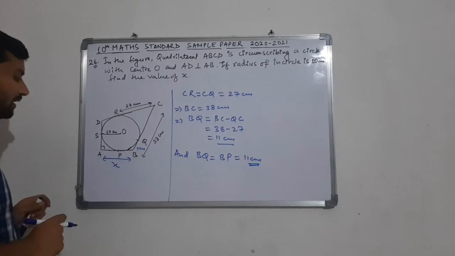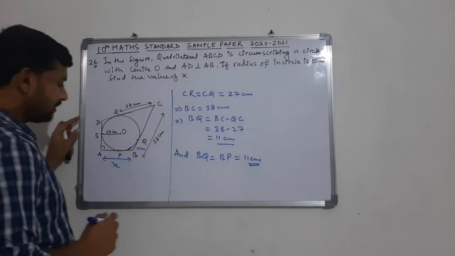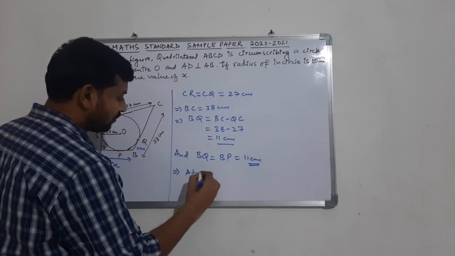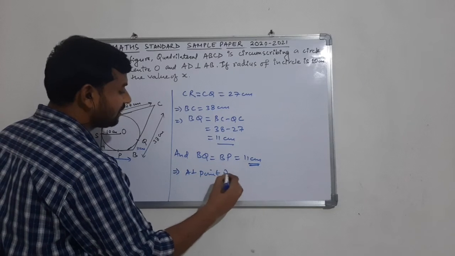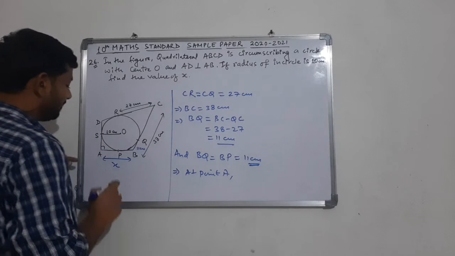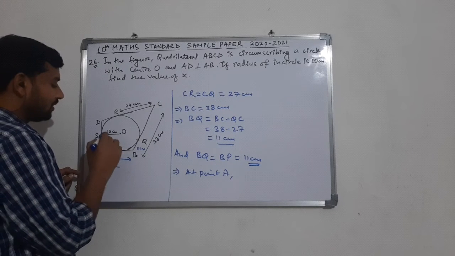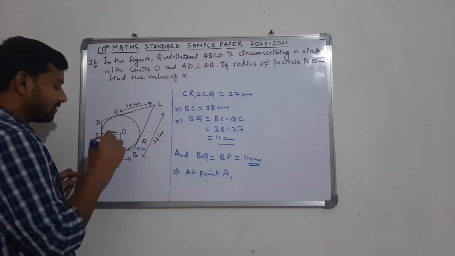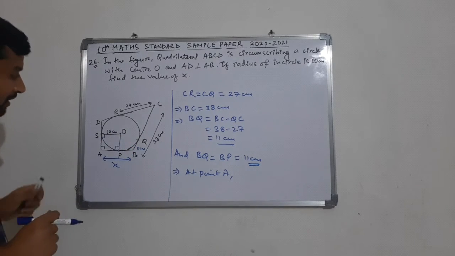Now when we look at the total length AB, at point A there are two tangents, AP and AS, and since this is perpendicular here, this angle is also 90 degree. If we join O and P, this is again a 90 degree angle.